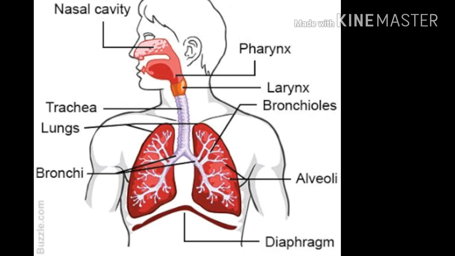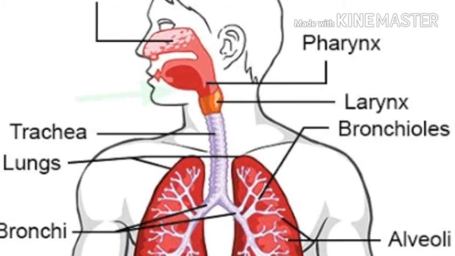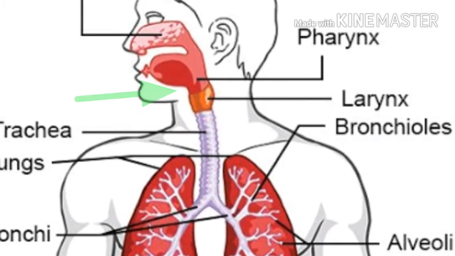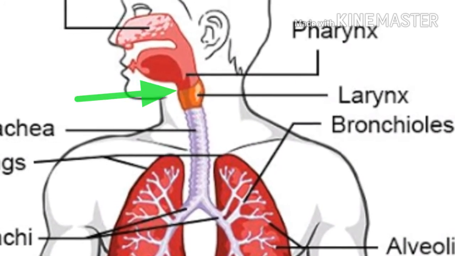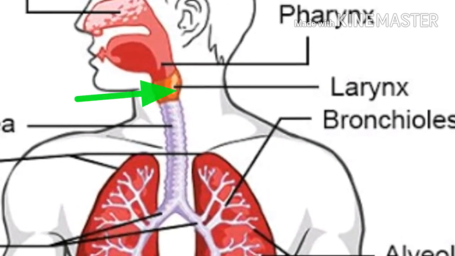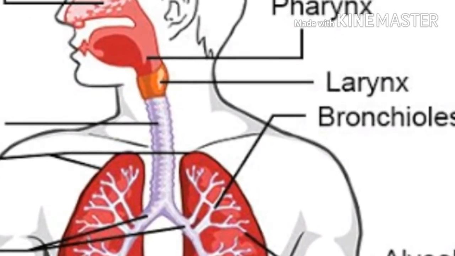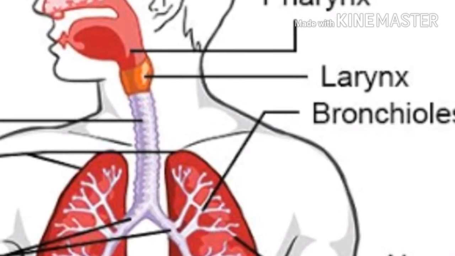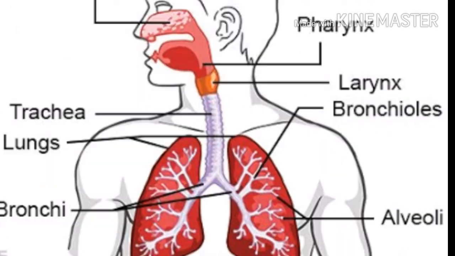Now the next organ of the respiratory system is the larynx. The larynx is located below the tongue and hyoid bone and between the great blood vessels of the neck, and lies at the level of the fourth, fifth and sixth cervical vertebrae. Function of the larynx. The main function of the larynx is voice production.